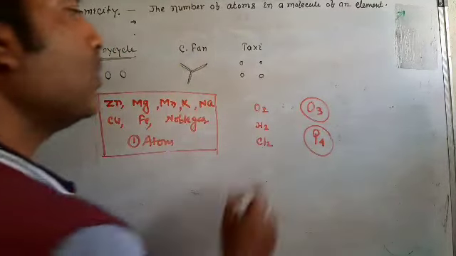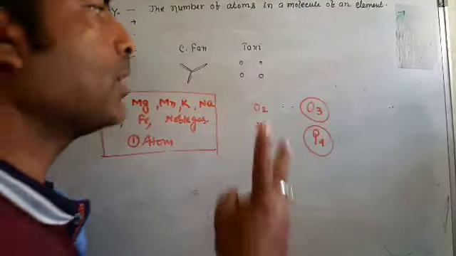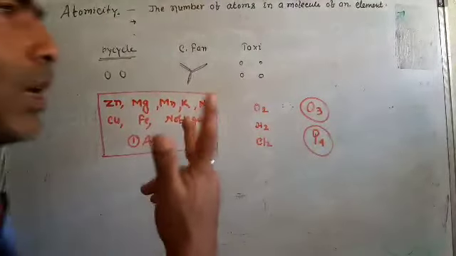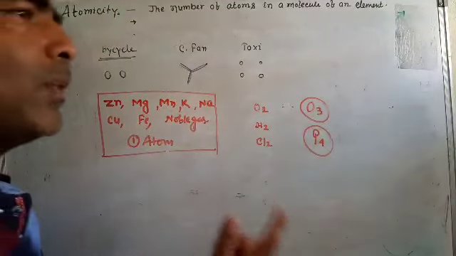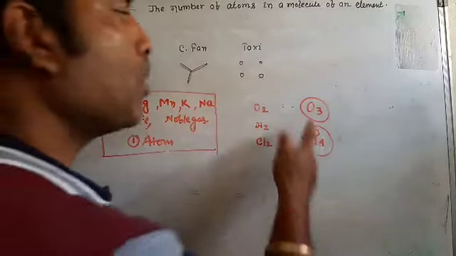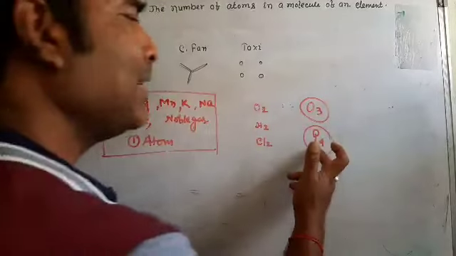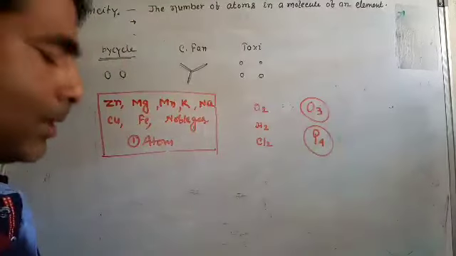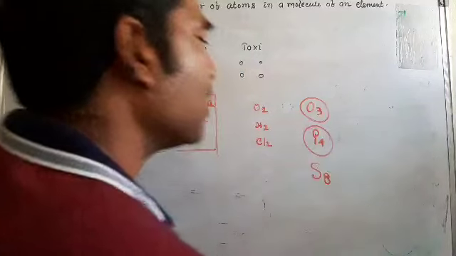In one molecule of oxygen there are two atoms. In one molecule of hydrogen there are two atoms. In one molecule of chlorine there are two atoms. In one molecule of ozone there are three oxygen atoms. In one molecule of phosphorus there are four atoms, and in one molecule of sulfur, 8 atoms are present.